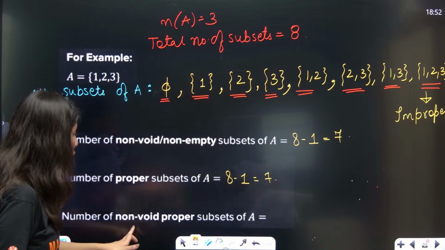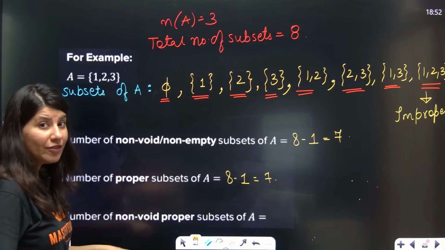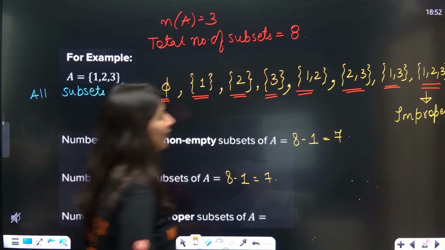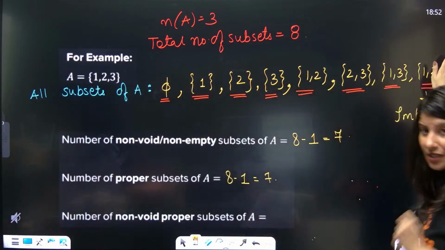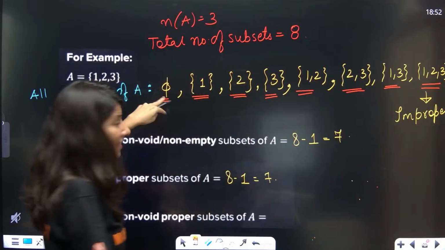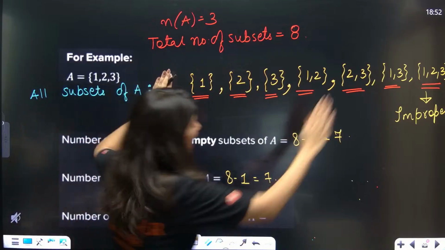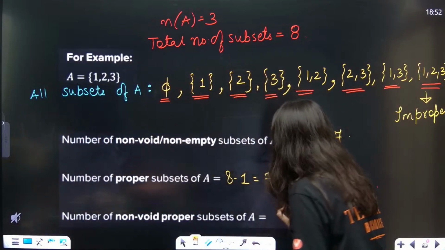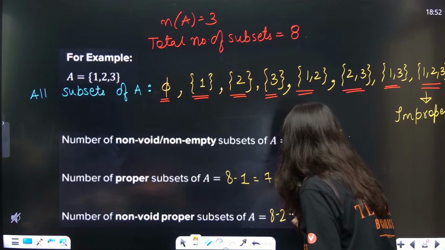And the number of non-void proper subsets. Now, non-void and proper. So we need to remove this because this is improper, and this also we need to remove because it is non-void, this is empty. So we have to remove two sets. So this is 8 minus 2, which is equal to 6.